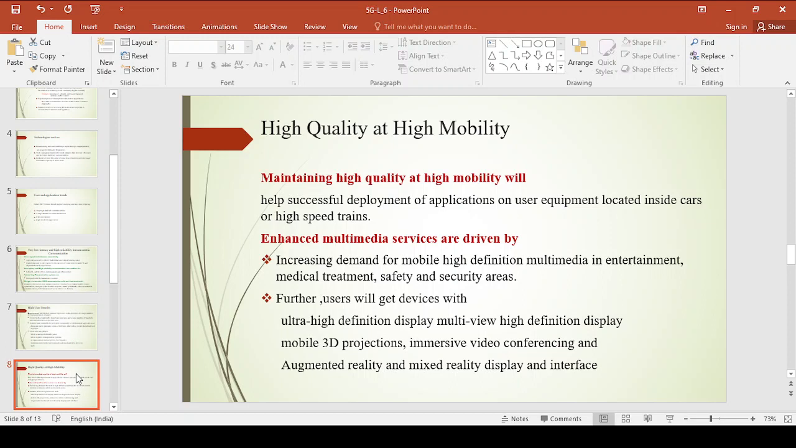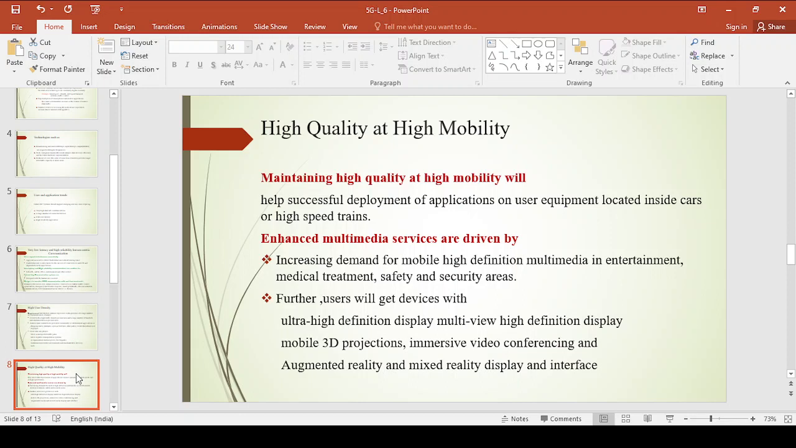Maintaining high quality at high mobility will help successful deployment of applications on the user equipment located either in cars or in high speed trains. That means while traveling, you can expect a variety of applications coming into existence because of this high quality at high mobility. This will help in creating successful applications on the user equipment side.